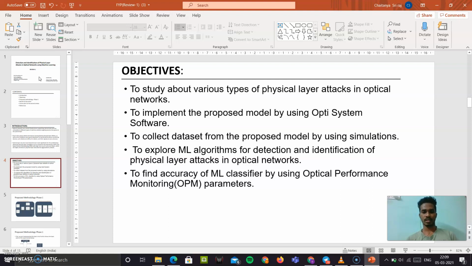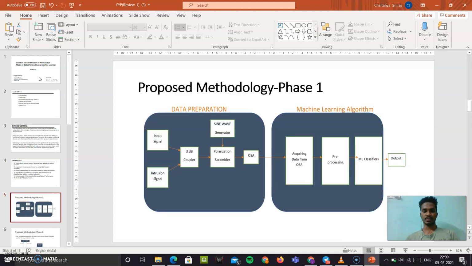And the next things which we are about to do are to collect the data set by using simulations, and to explore machine learning algorithms for detecting and identifying these physical layer attacks. And finally, to find the accuracy of ML classifiers. Since we have many ML classifiers, we will find which classifier performs really well by using the OPM parameters, the optical performance monitoring parameters.